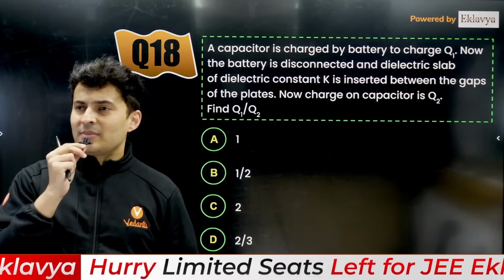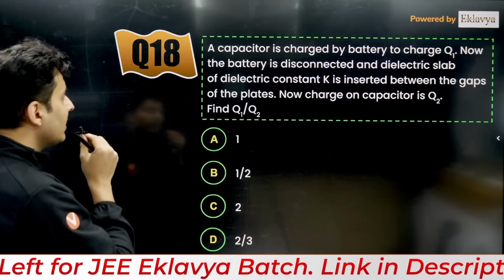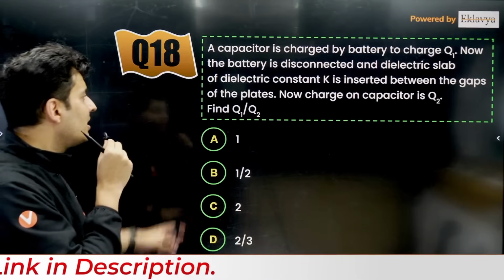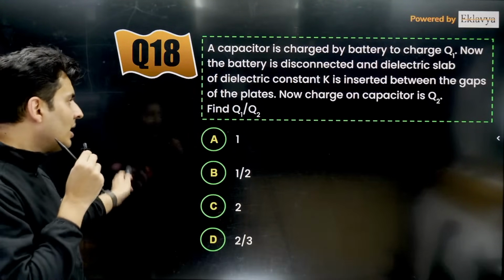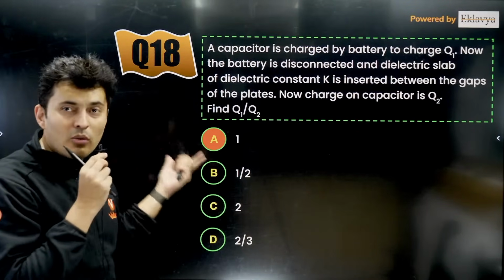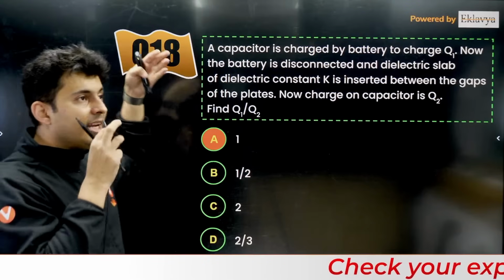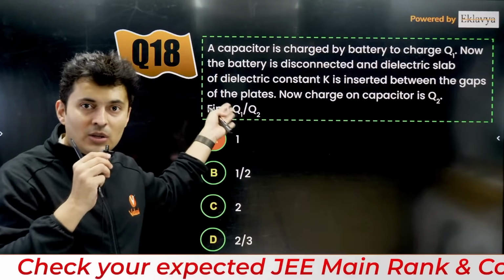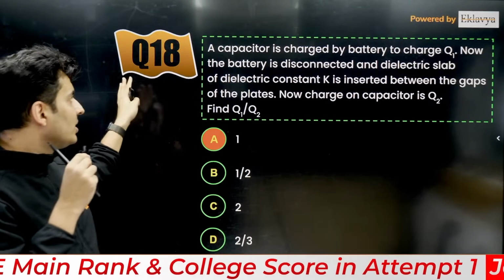Yes. So this particular question, my dear warriors: a capacitor is charged by some battery. Now the battery is disconnected and a slab is inserted between the gaps. What is the charge Q1 by Q2? We have done this question so many times already. How will the charge change? In fact, yesterday only I gave you this video. If there is a slab inserted, and if it is an isolated capacitor, then the charge won't change.